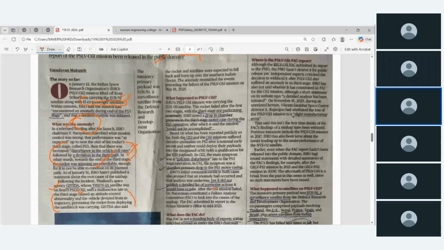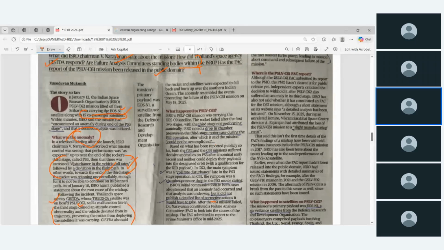This is what happened, and they said the rocket and satellites were expected to fall back and burn up over the southern Indian Ocean, but because of the abnormal condition, the failure came after the failure of the PSLV C-61 mission in May. This is what they responded, and what had happened to the C-61?